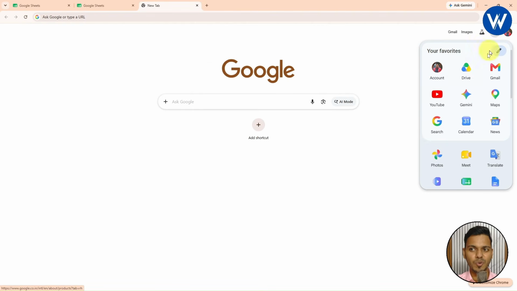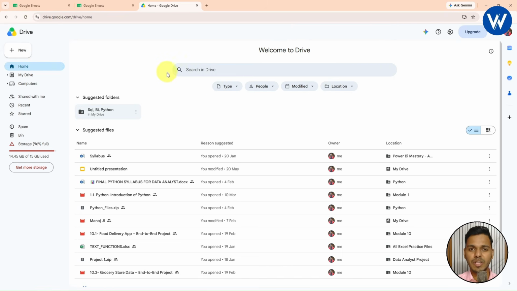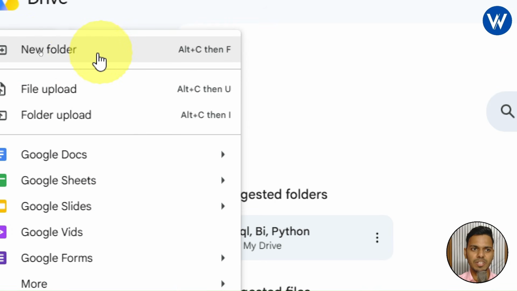You just need to go to Google Drive, right? I have opened Google Drive. Now first you need to create one new folder, because whenever you create any Google Sheet, it will save in Google Drive only. So with the help of this New icon, let me zoom in. Yes, from here you need to create a new folder.